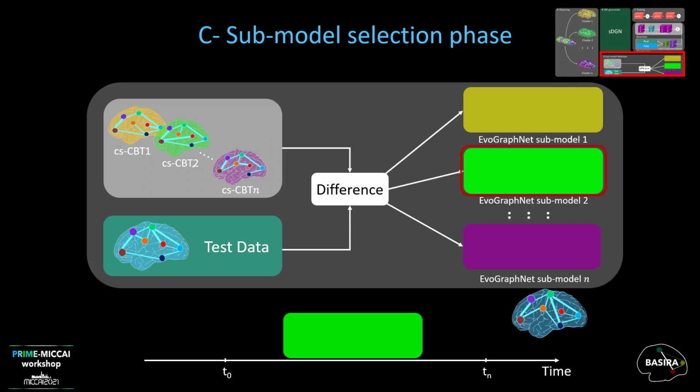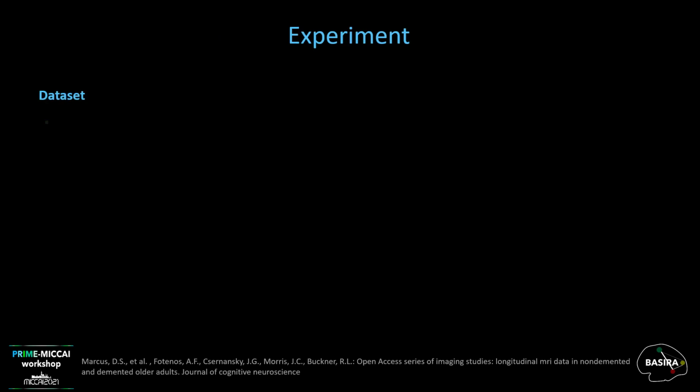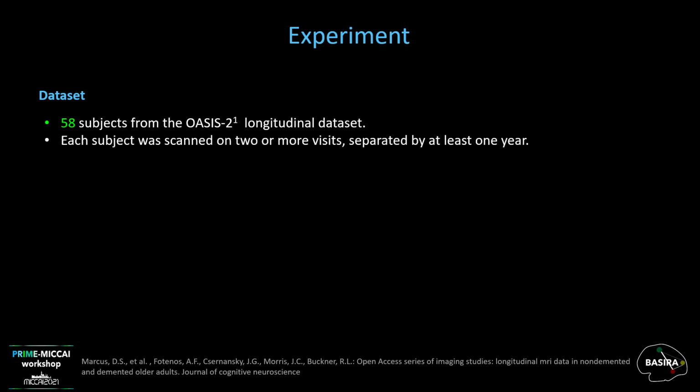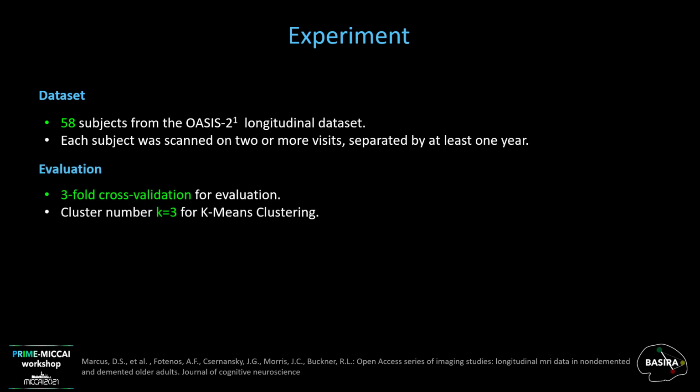In our experiments, we used 58 subjects from the OASIS-2 longitudinal dataset. Each subject was scanned on 2 or more visits separated by at least 1 year. We evaluated our framework using threefold cross-validation, and for clustering, we set the number of clusters k to 3.